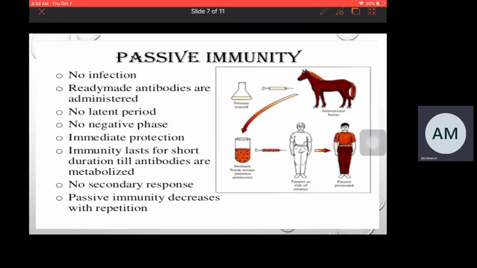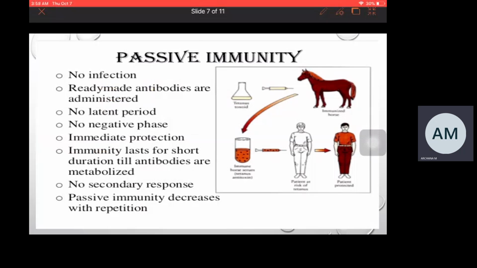Infection is not triggering the immune cells; we receive the immune cells from somewhere else, like through medicines or from a donor. So ready-made antibodies are administered in passive immunity. This is about passive immunity.